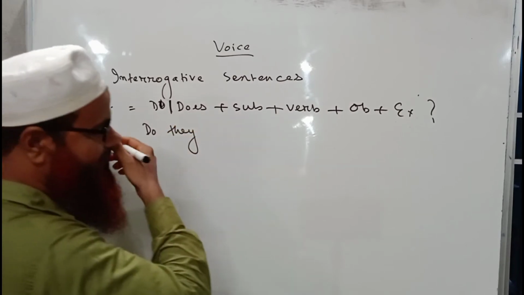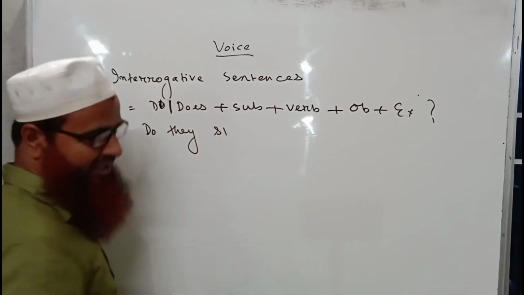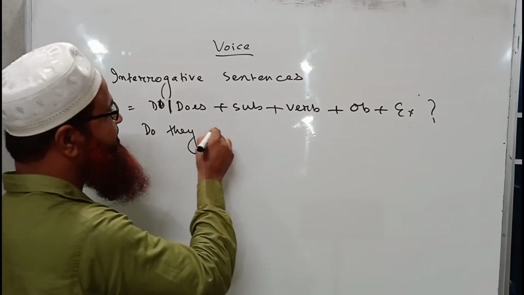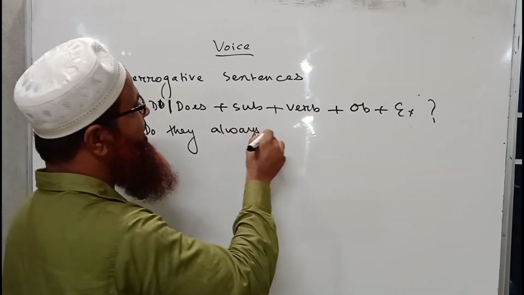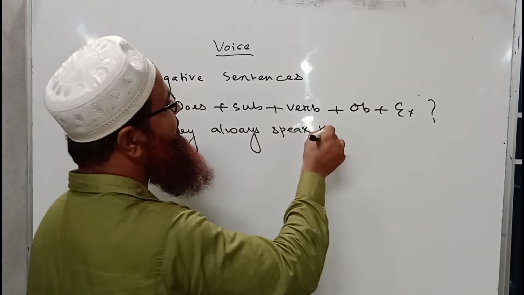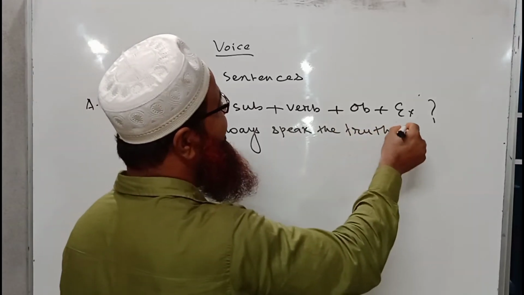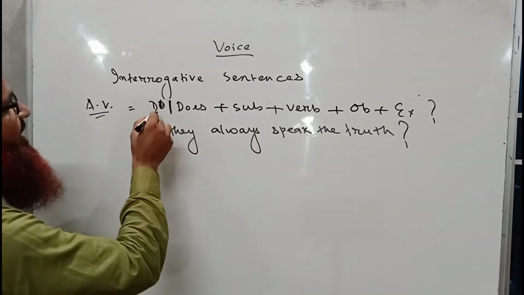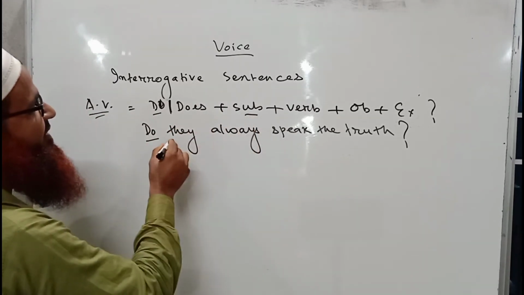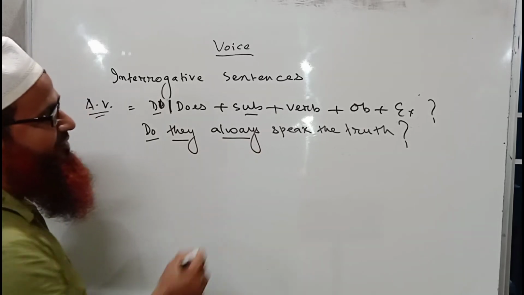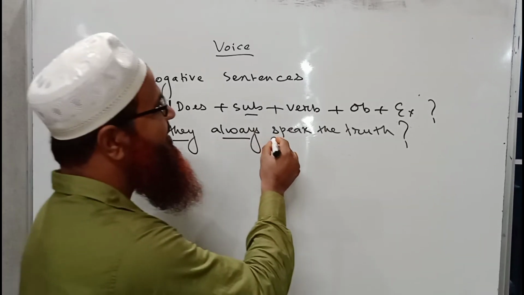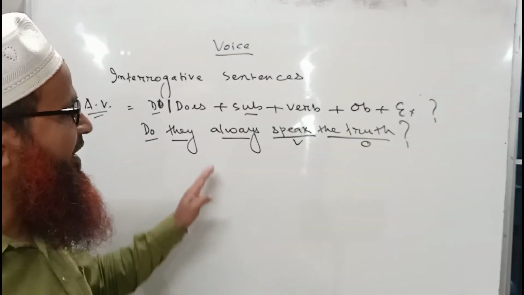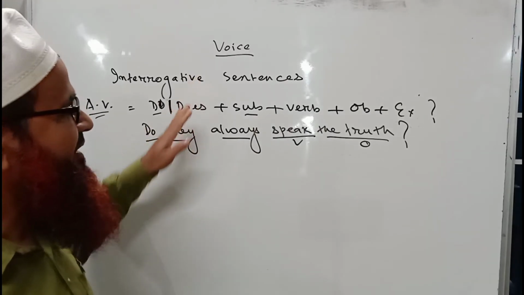Do they always speak the truth? So this is an interrogative sentence where we can find the structure of this active voice. Here, do, then subject, they, always is an adverb which has come here. Then the verb is speak, the truth is the object. Okay, so you have already known the structure of this active voice.